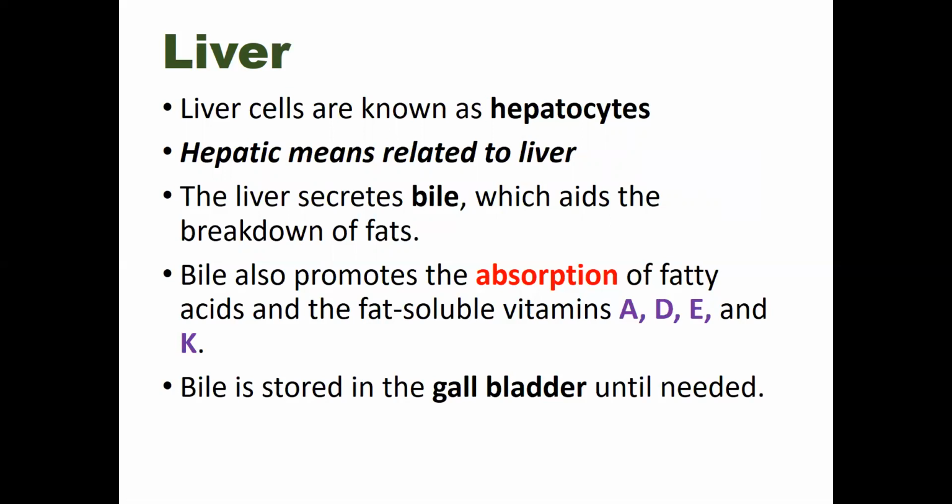Beneath the liver, the gallbladder is attached to the liver. It stores the bile juice, and bile is deep green in color, bitter in taste, and alkaline in nature. The gallbladder is connected with the bile duct. The pancreas is connected with the pancreatic duct, and these two ducts together form a common duct that opens into the duodenum. Bile also promotes the absorption of fatty acids and the fat soluble vitamins A, D, E, and K.